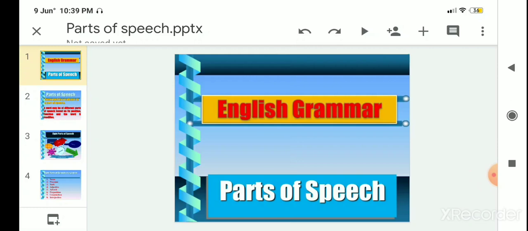Actually, a sentence is a combination of different words. It's because of these words that a sentence becomes meaningful and understandable by others. So, these words can therefore be called different parts of speech. So, today we are going to learn parts of speech.